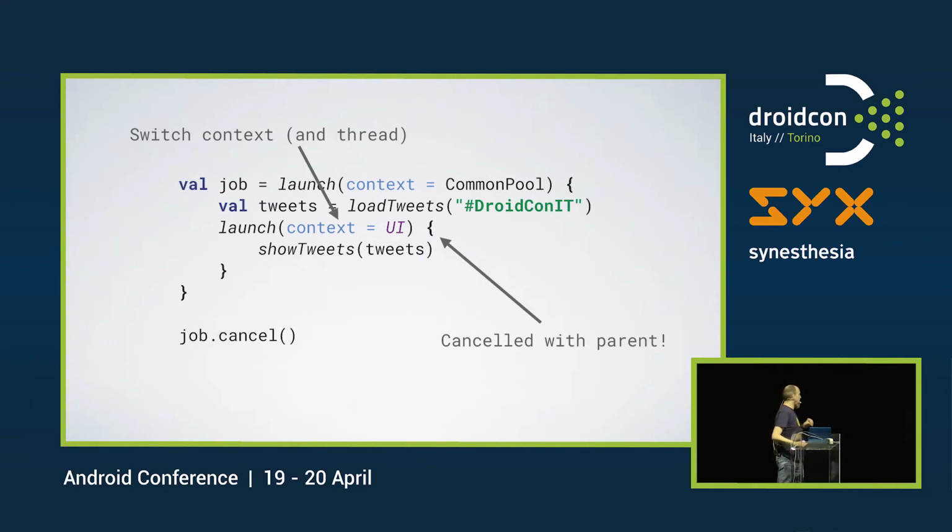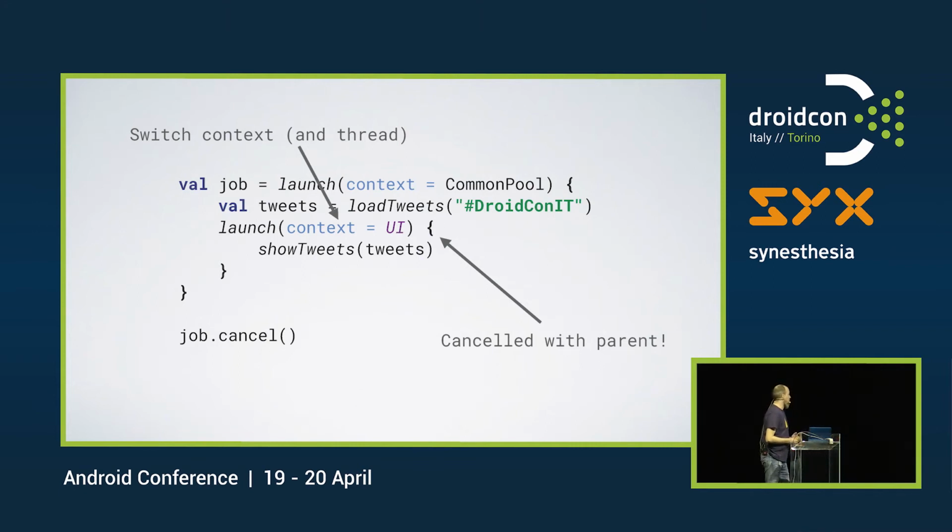Now, another nice thing here, so if you do cancel on the job that is returned from the outer launch call, it will actually also cancel the child coroutine inside here. So if you define a coroutine inside another one, that becomes a child. And if you cancel the parent, the child will also be canceled.